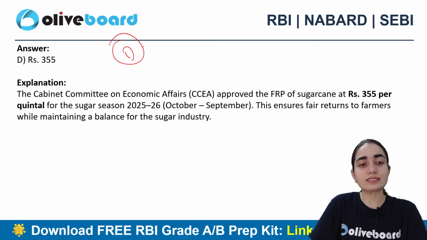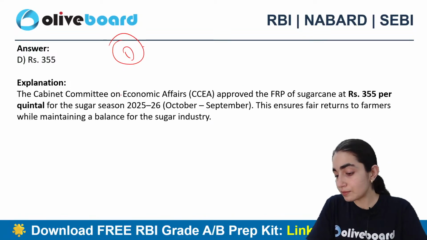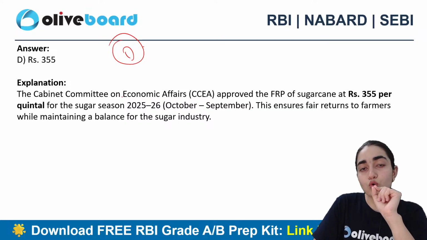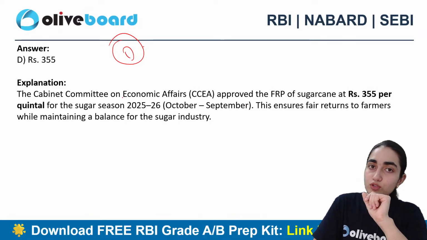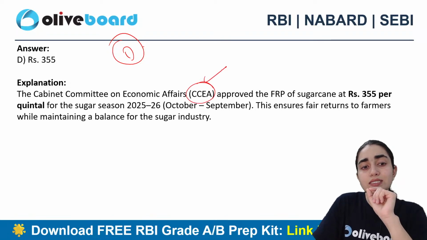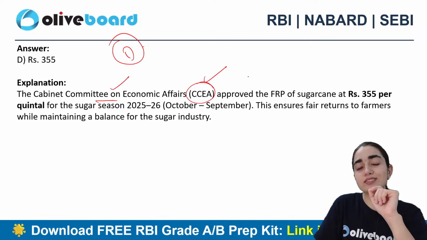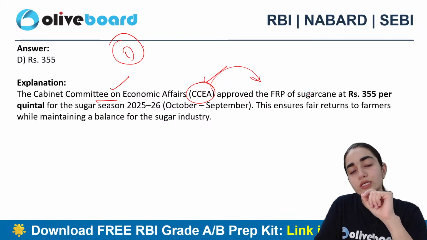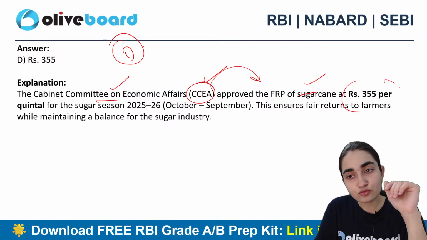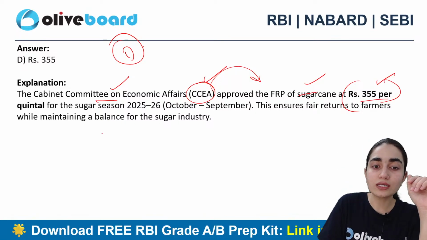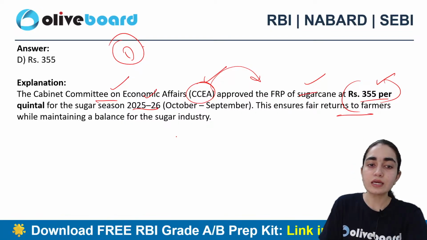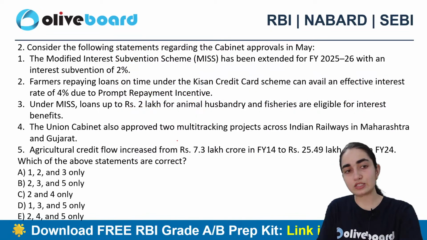Okay, you can clearly see. And along with that, what is important, even if you're preparing for other examinations, who approves the FRP also becomes the most important one. So always remember, CCEA, Cabinet Committee on Economic Affairs, is the one who gives approval to the FRP on various crops, here in sugarcane at 355 per quintal for the sugar season 25-26. This ensures fair returns to farmers while maintaining balance in the sugarcane industry also.